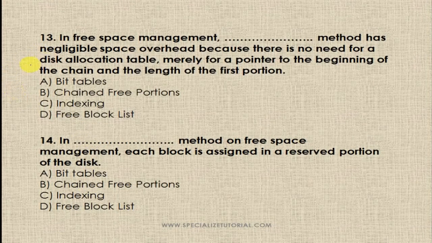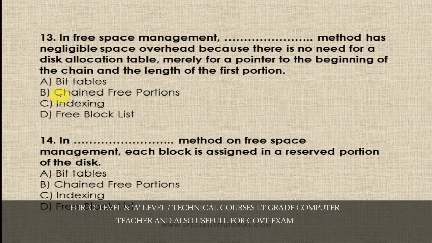Question number 30. In free space management, which method has negligible space overhead because there is no need for a disk allocation table, merely for a pointer to the beginning of a chain and the length of the first portion? The options are bit table, chained free portions, indexing, and free block list.